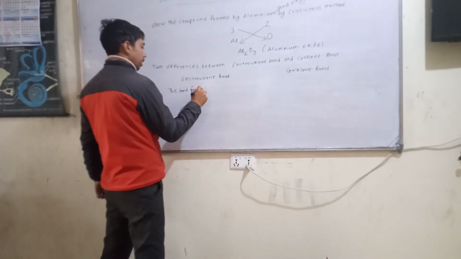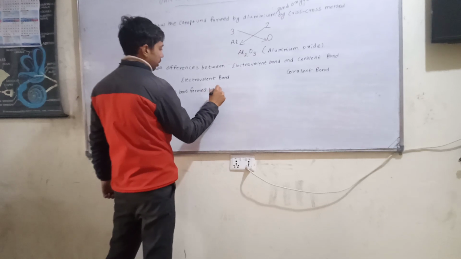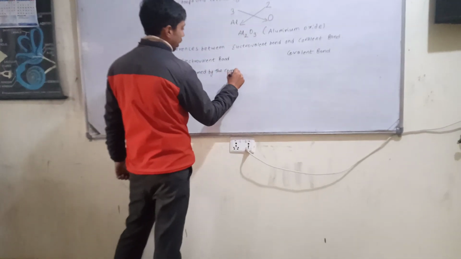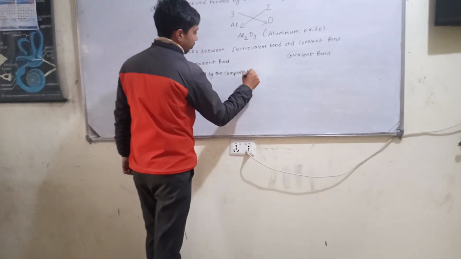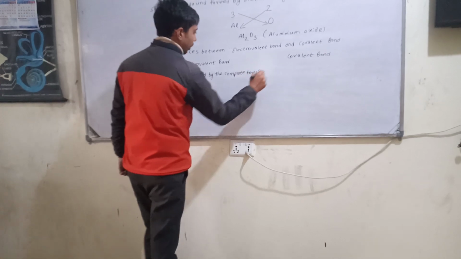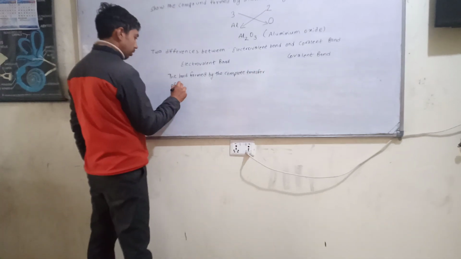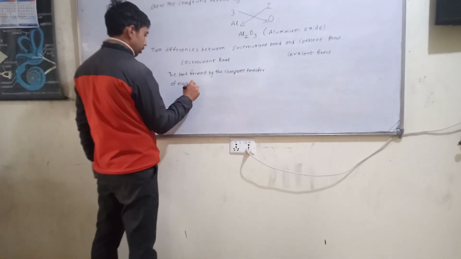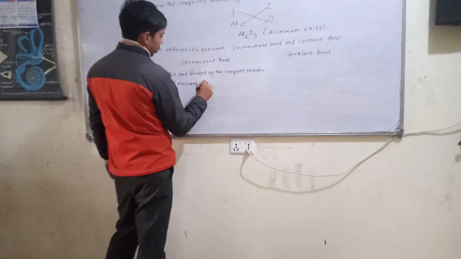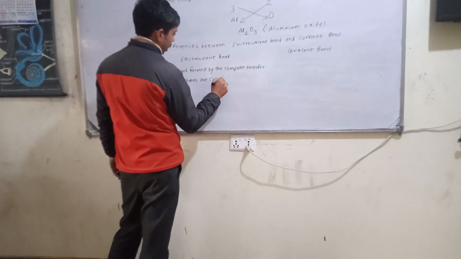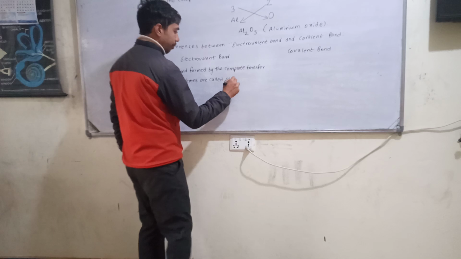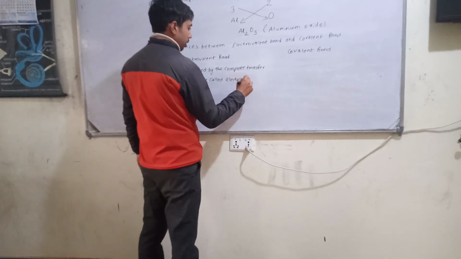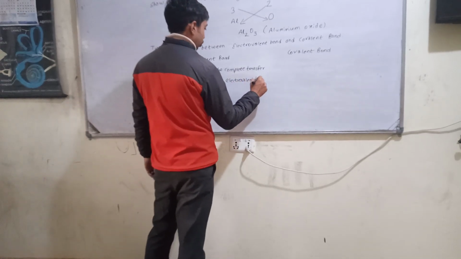Formed by the complete transfer of electrons are called electrovalent bond.